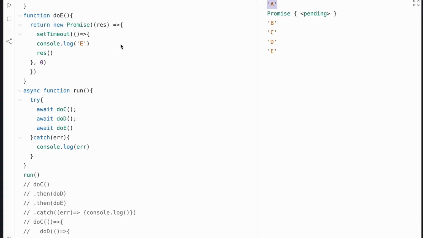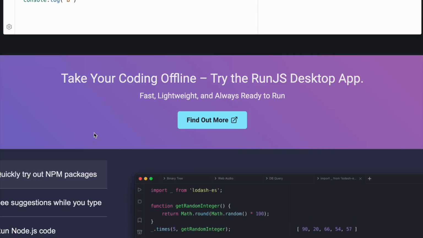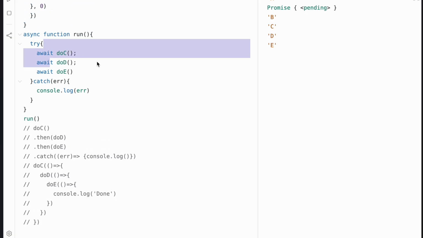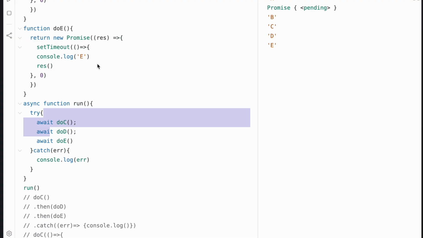Now, when I comment this off and run this, we get back our promise. We have A, then B, obviously, as we explained earlier, and then we have C and D and E, and it reads similarly to the way we would read synchronous code in JavaScript. It's easy to understand. You understand what's going on here at first glance. That was the point of async await. Does that make sense? I hope that makes sense.